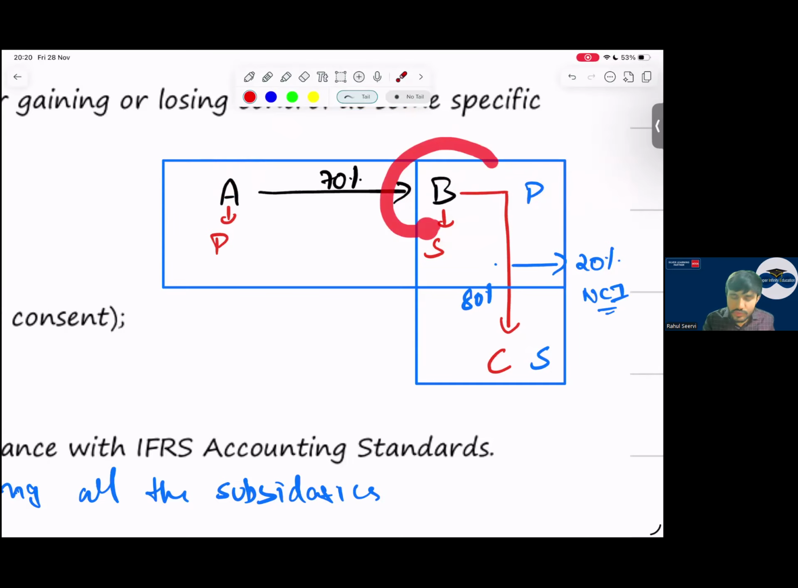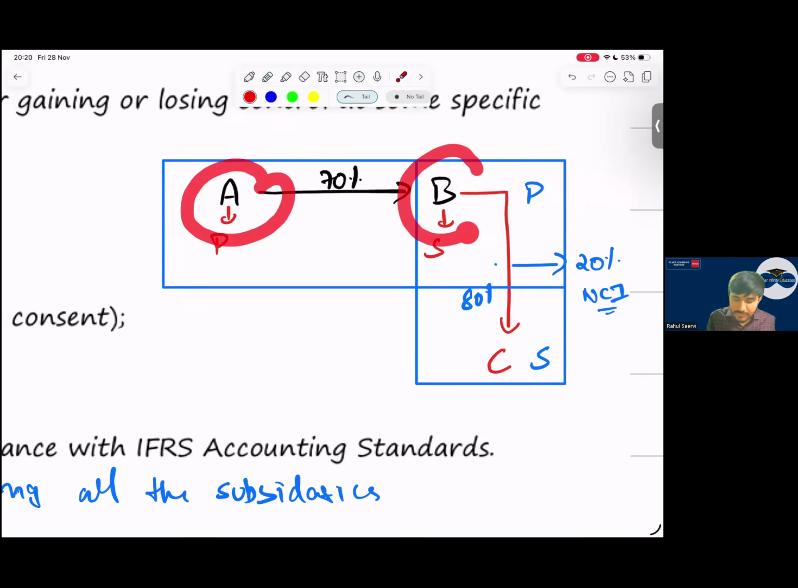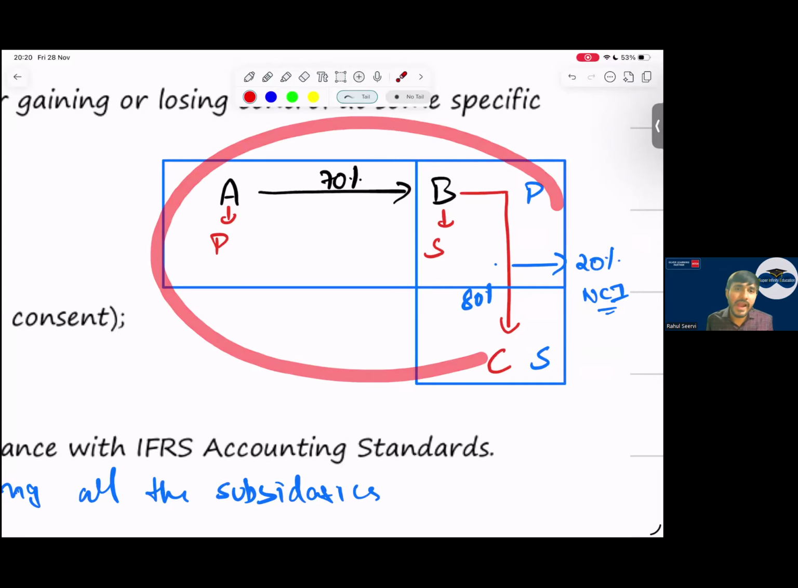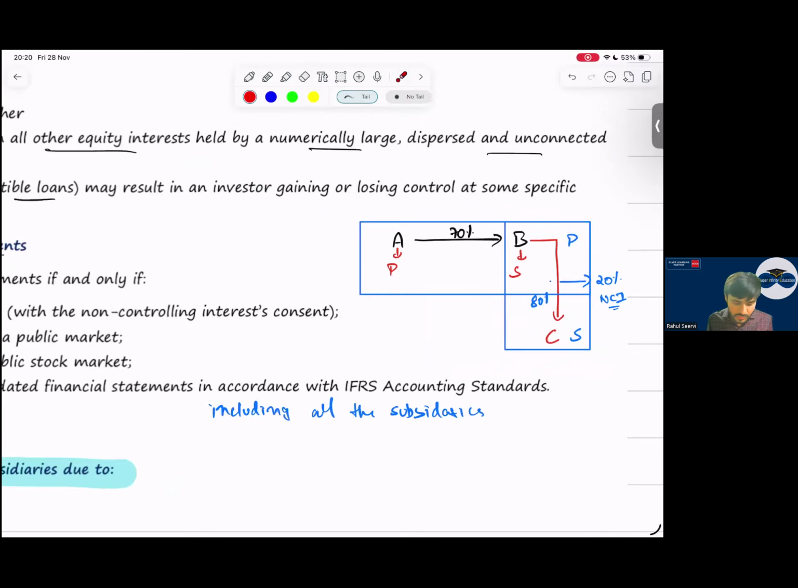But this B company should not be listed on the stock market. It should not be in the process also to be listed. And the ultimate parent is preparing the CFS. A company is preparing the CFS of both the companies, keeping in mind both the companies as per IAS and IFRS. At that time, we say B company need not prepare your CFS.